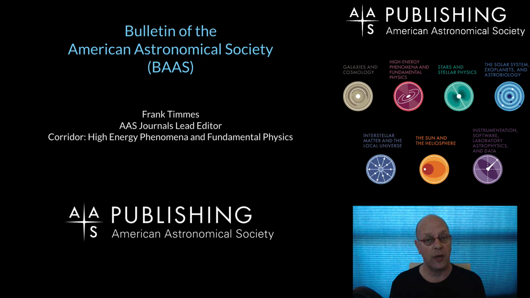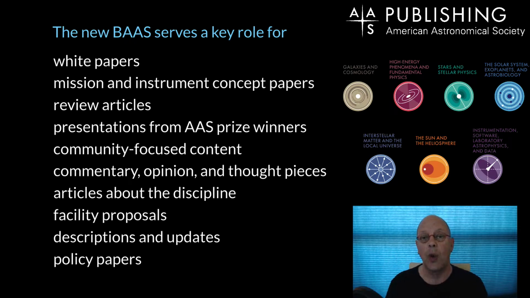This is going to be part 3 of our look at the rebooted Bulletin of the American Astronomical Society, BAAS. And as we talked a little bit about in video 2, that rebooting involves the scope and purpose of the BAAS and some of the types of content that the rebooted BAAS will publish. So basically, I would say anything that does not warrant a peer-reviewed ApJ or AJ type of paper, but nevertheless still of key interest to the community.